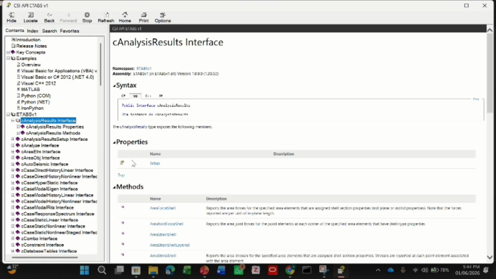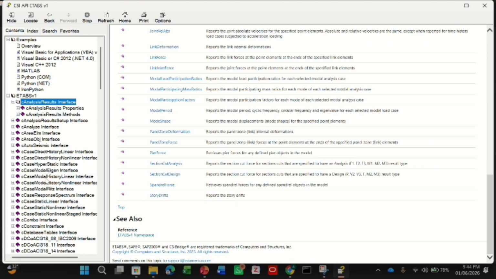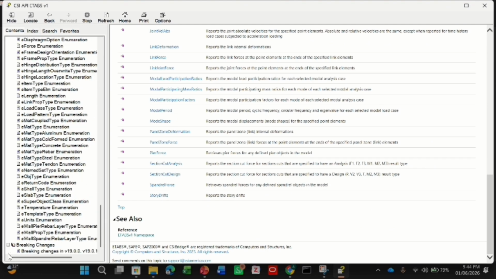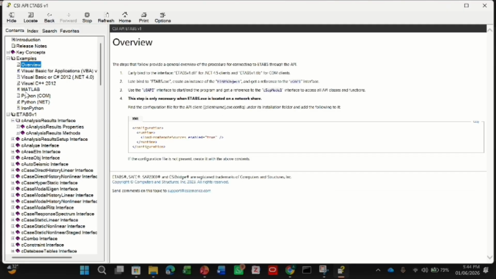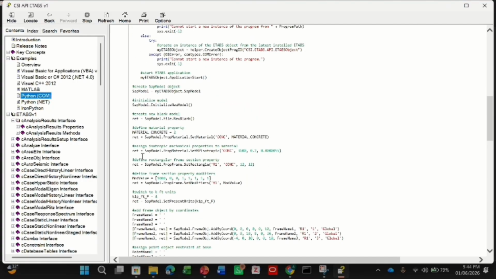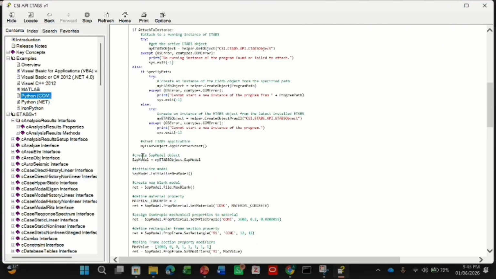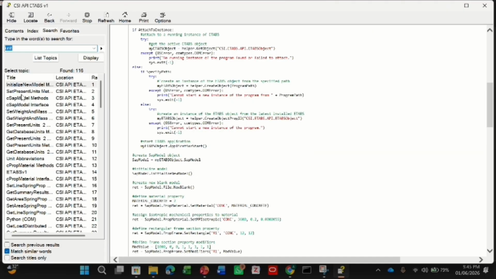Say you want to automate any topic. You just go to the search option, enter the topic you want, and it will give you how you can automate that particular task in different languages.